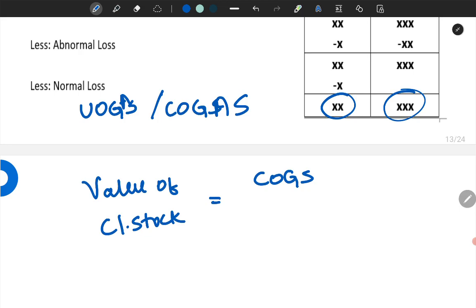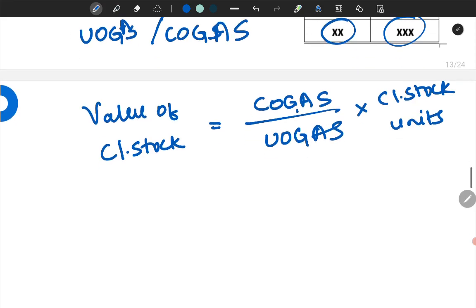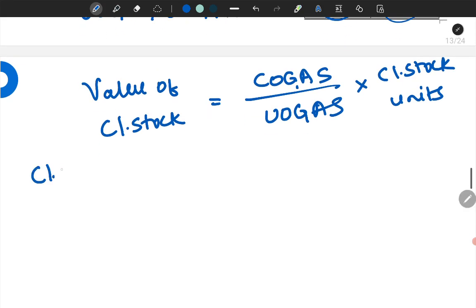After doing all this calculation, it will be COGAS divided by UOGAS, that is cost of goods available for sale divided by units of goods available for sale, multiplied by closing stock units. Now the question arises, sir, how to ascertain this closing stock units, or closing stock quantity.